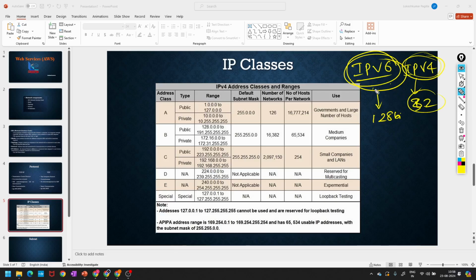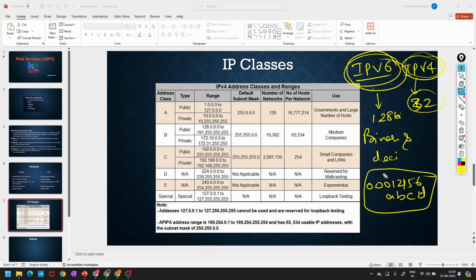You have seen, correct? So it contains binaries and decimals. For example, 0 0 0 1 4 5 6 A B C D, like this. IPv6 will be in the form of like this.